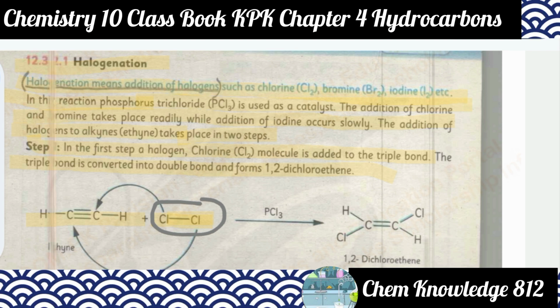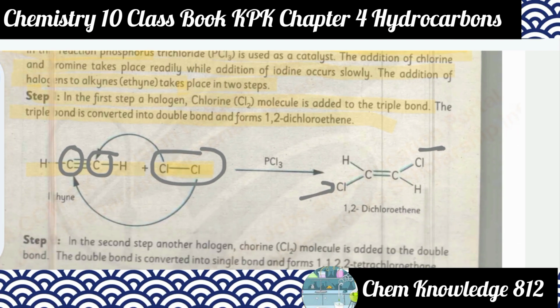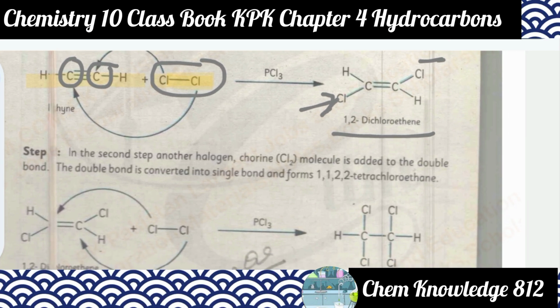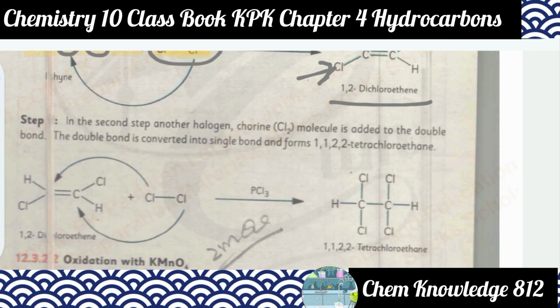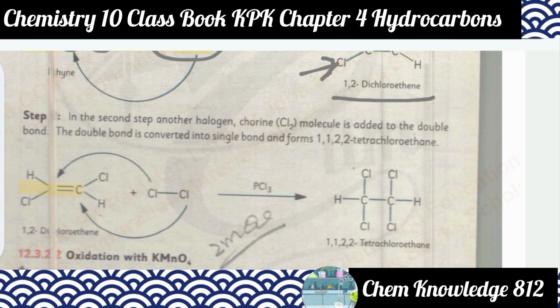one to this carbon and second to this carbon. As a result, we get the formation of the compound 1,2-dichloroethene. This 1,2-dichloroethene is again converted by halogenation into